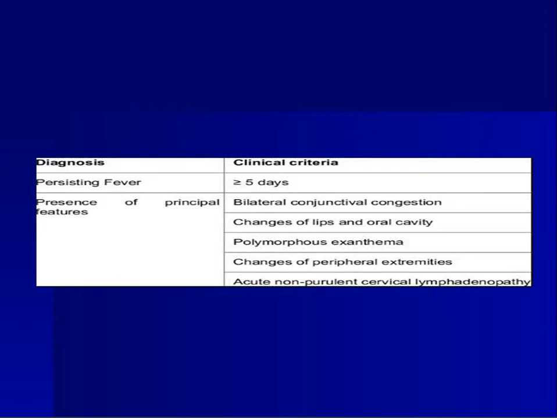So a child presenting with fever of more than 5 days with these features, you can diagnose the kid as having Kawasaki disease.